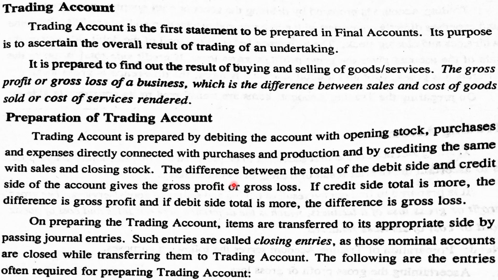So the difference between the total of debit side and credit side represents gross profit or gross loss. If credit side total is more, we get gross profit. And if the debit side total is more, the difference is gross loss. So while preparing the trading account, some journal entries are passed, which are known as closing entries. So now let us see the closing entries.